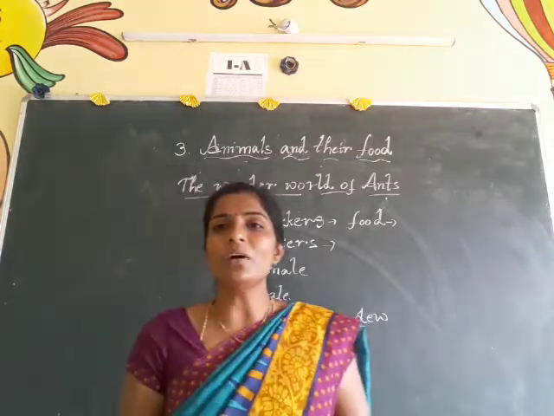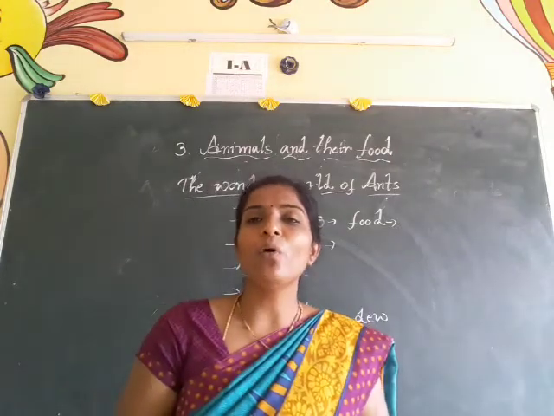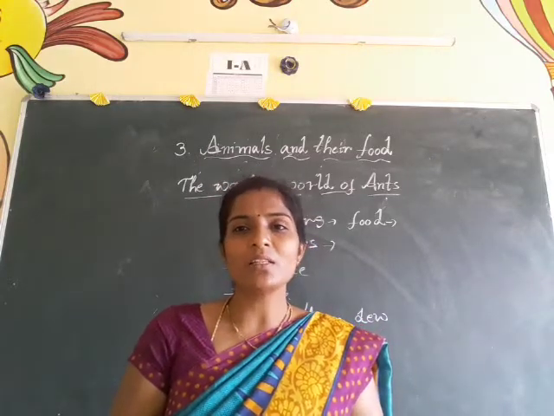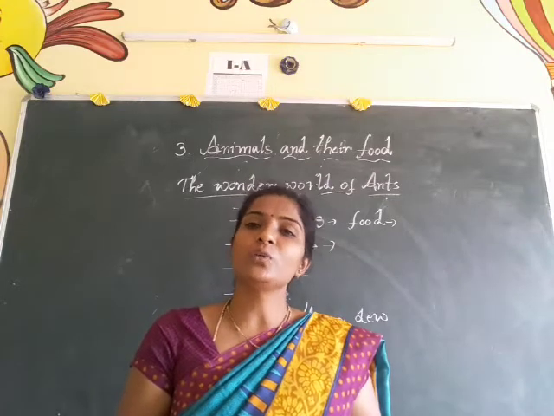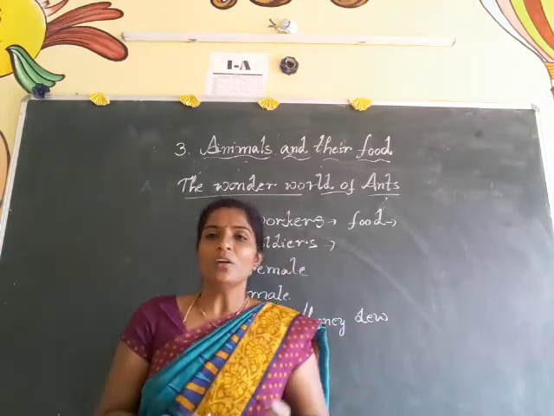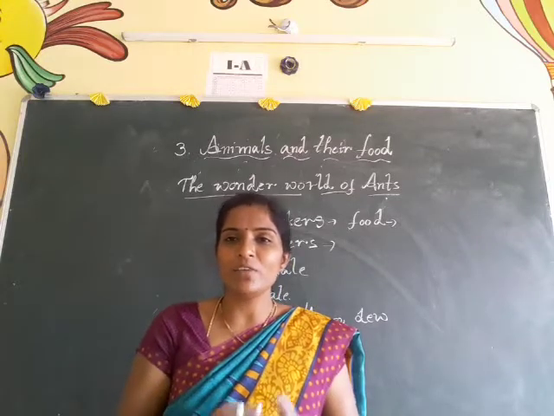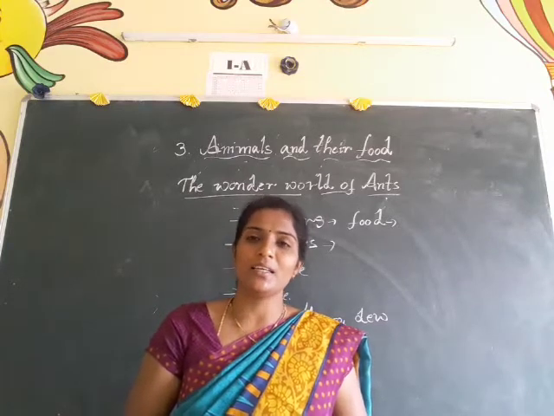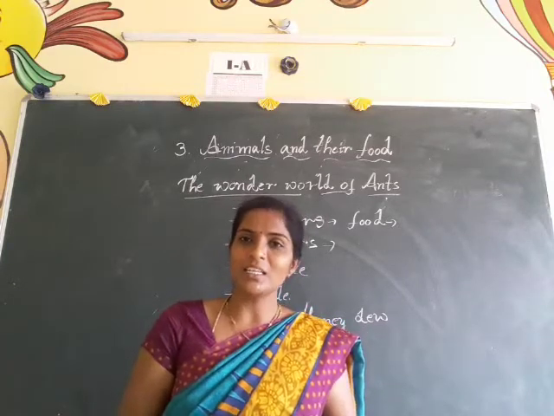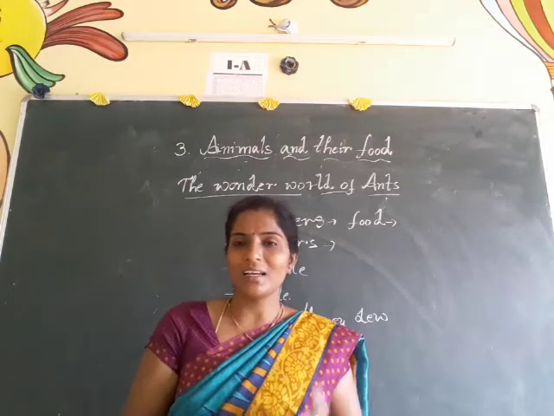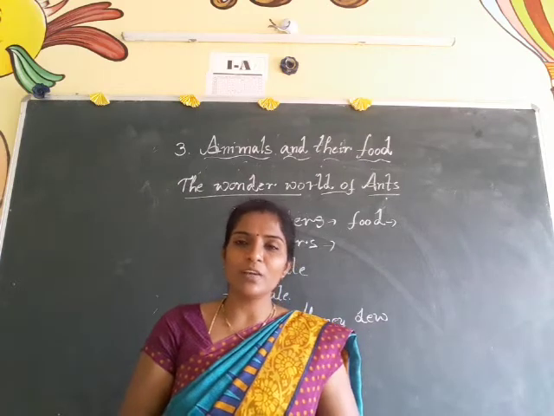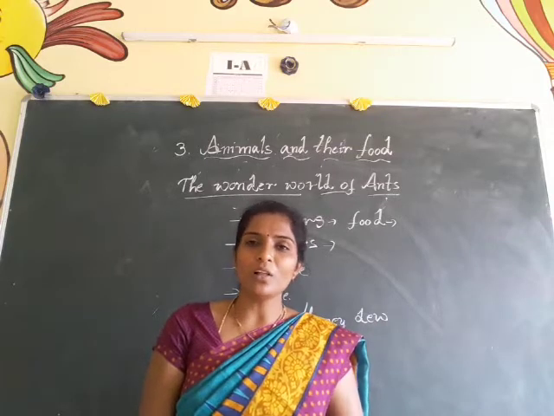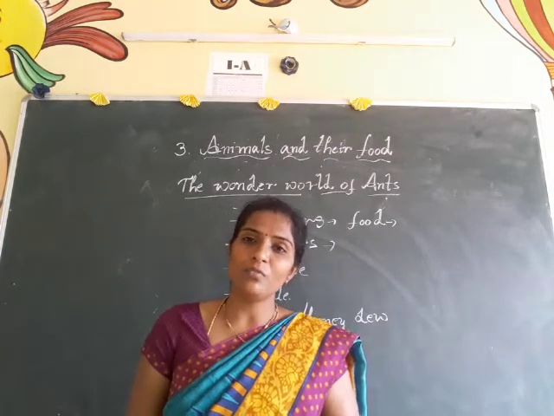So this is about animals and their food. Children, I hope you all understood this. See, in this lesson what topics did we discuss: types of animals according to their living place and eating habits, and also different types of birds, what they eat and which senses they use. We already knew different types of beaks, how the leech gets its food with special structures called suckers, how the lion takes food and how the dog takes its food, and we learned many other things. And also we learned the food chain.